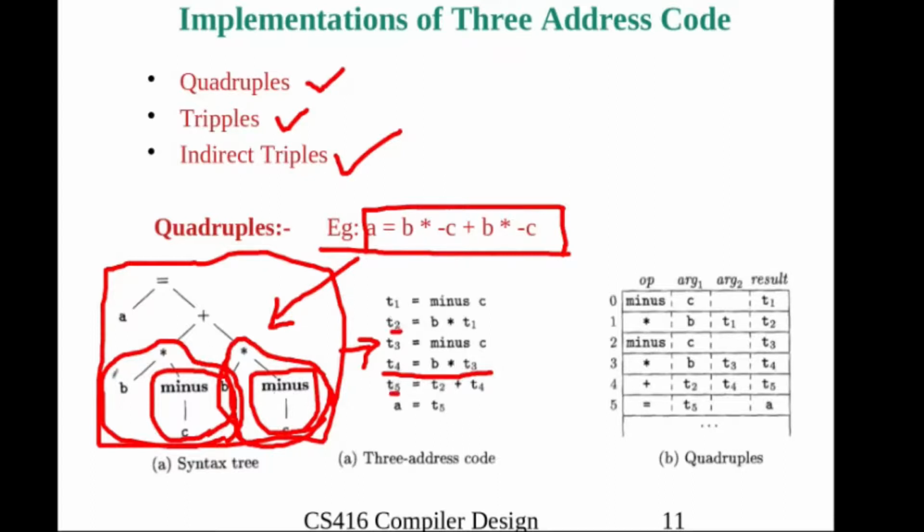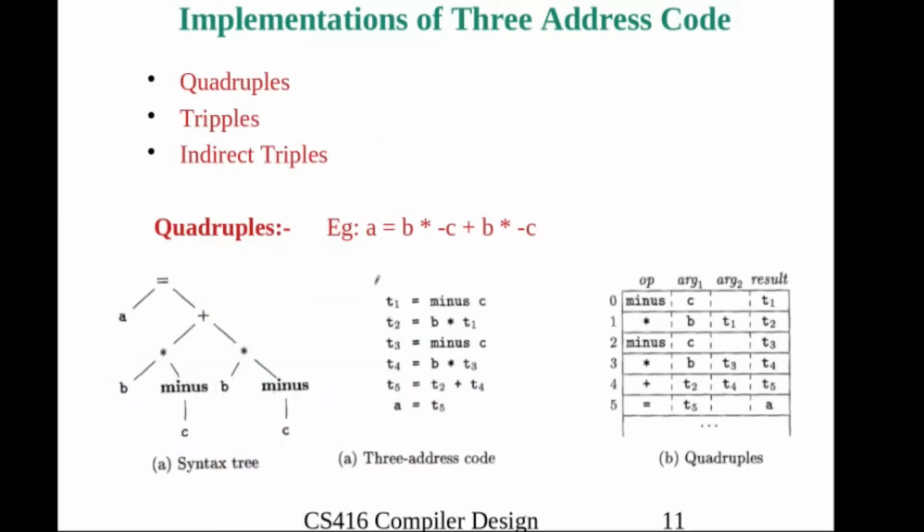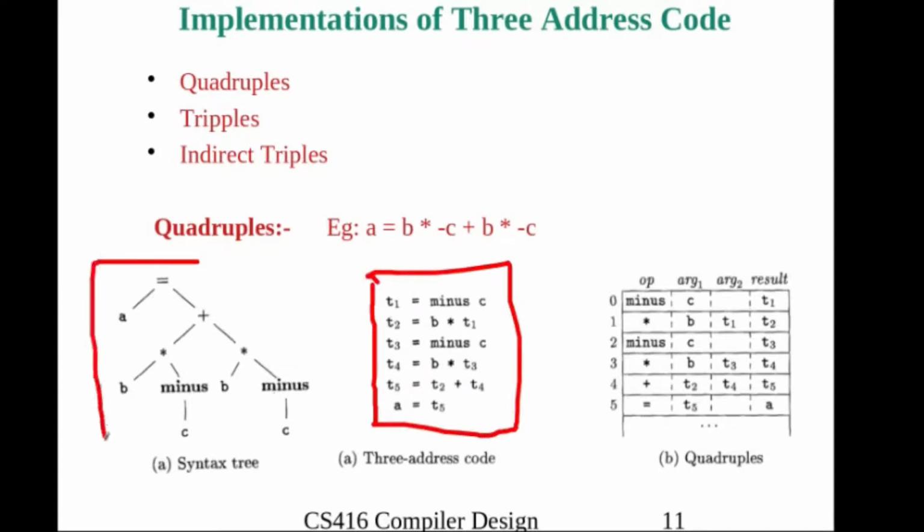Then what is T5? T5 is T2 plus T4, so add this one plus this one. Finally, the value obtained in the subtree is assigned to a, that is a equal to T5. This is the 3 address code of the above expression, and this is the syntax tree of the above expression. And how will we implement this 3 address code, how will we store it in memory? This is called quadruple representation.